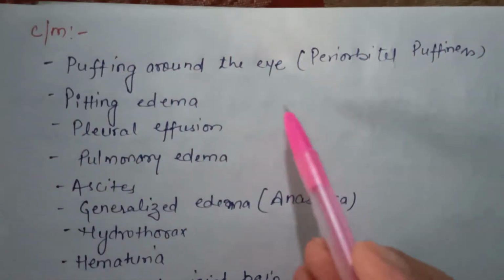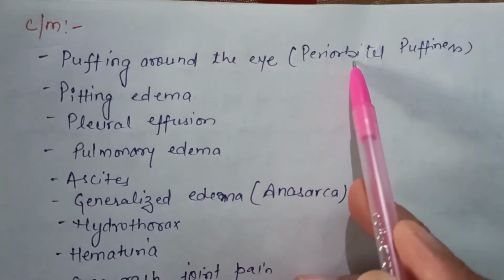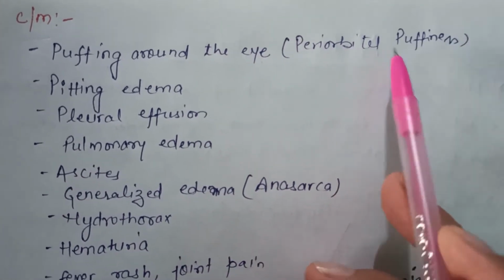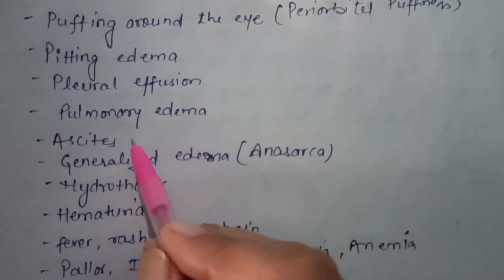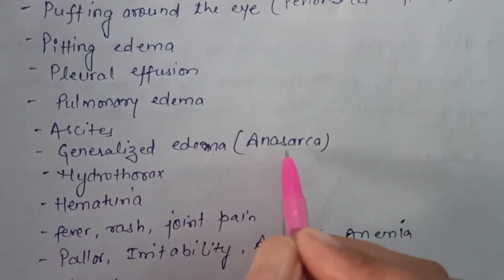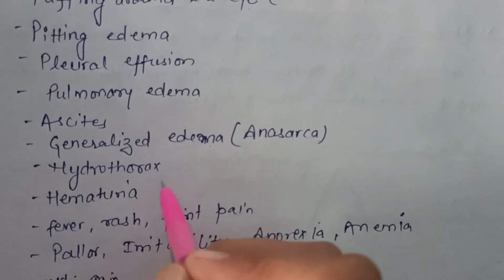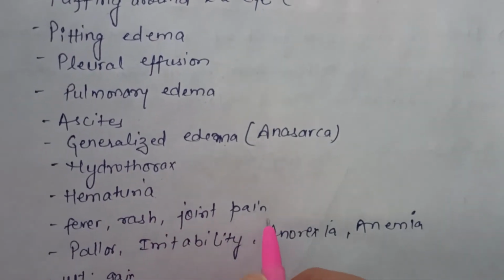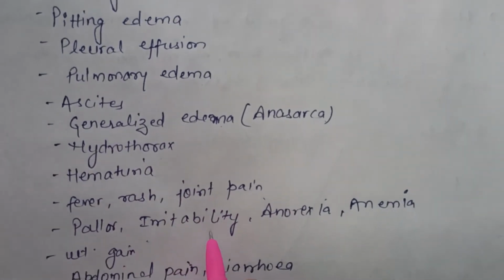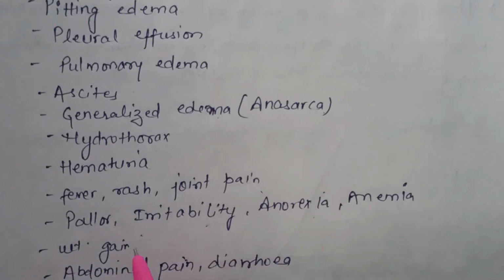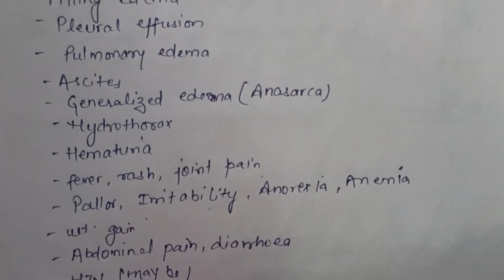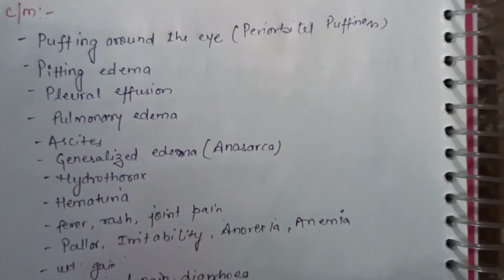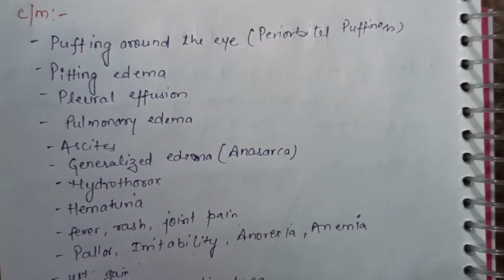Now we will see the signs and symptoms of nephrotic syndrome. They include puffiness around the eye, also known as periorbital puffiness or edema, pitting edema, pleural effusion, pulmonary edema, ascites, generalized edema also known as anasarca, hydrothorax, hematuria, fever, rash and joint pain, pallor, irritability, anorexia, anemia, weight gain, abdominal pain, diarrhea, and hypertension may be there. So these are the signs and symptoms of nephrotic syndrome.